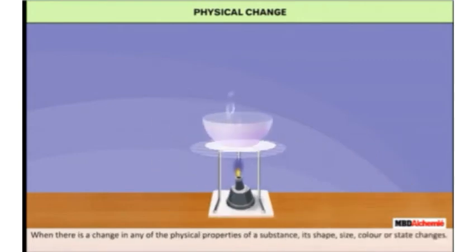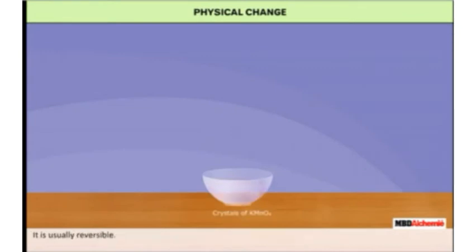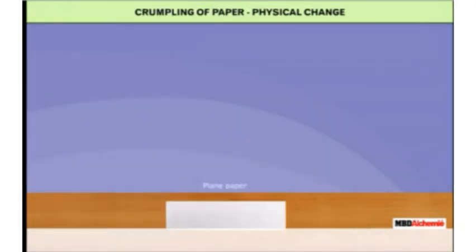When there is a change in any of the physical properties of a substance, its shape, size, color or state, this type of change is known as physical change. No new substance is formed in this type of change. It is usually a reversible change which can be reversed.